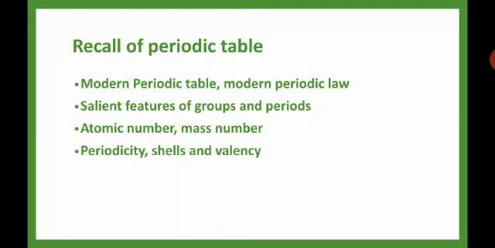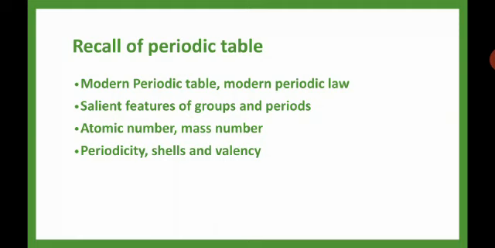Next, period. 7 horizontal rows are called period. So next one is atomic number and mass number. Atomic number is the number of protons present in the nucleus. Mass number is the sum of the protons and neutrons in the nucleus. We can find the position of the element with the help of this atomic number. For example, if atomic number is 13, we know how to calculate the electronic configuration. That is 2, 8, 3.